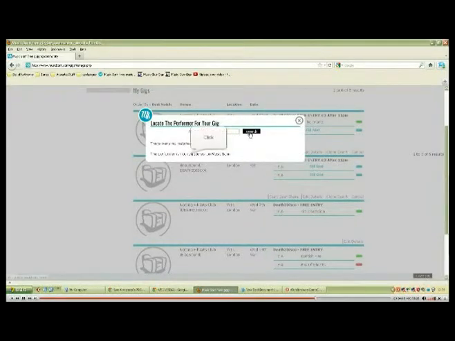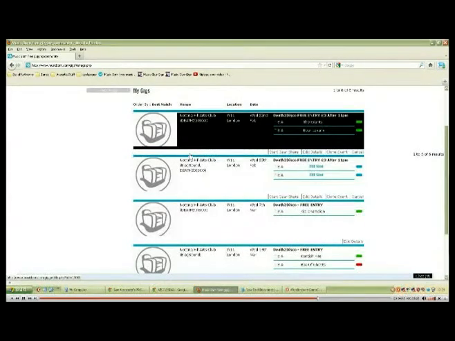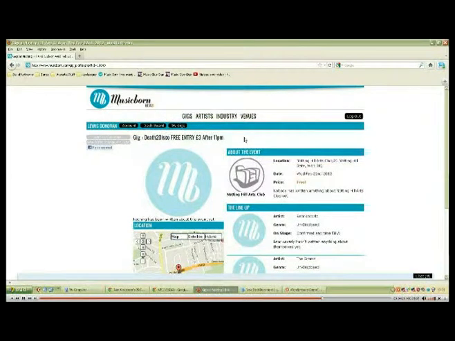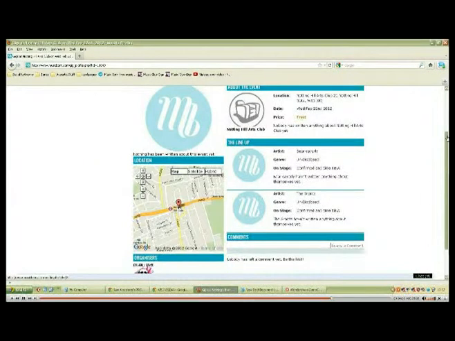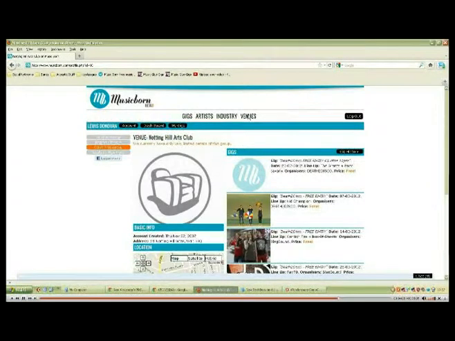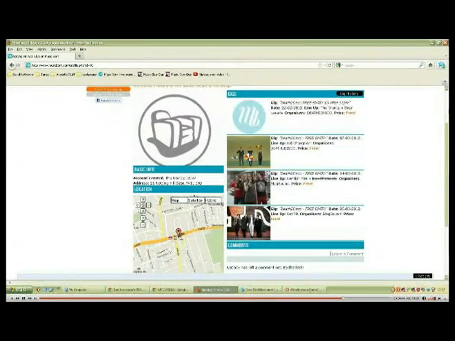Search again. No, they're not on the site, so you stick that in, yeah? And what that will do then, if you hover over here, this will give you an event. This is what opens up off the sync on Facebook, so everybody gets it, and they tell you who's playing. You can put the times in and all the rest of it. If we click through to Nottingham Arts Club, this is the venue profile. You'll see now that your gig here has also appeared and mixed in with the other ones.